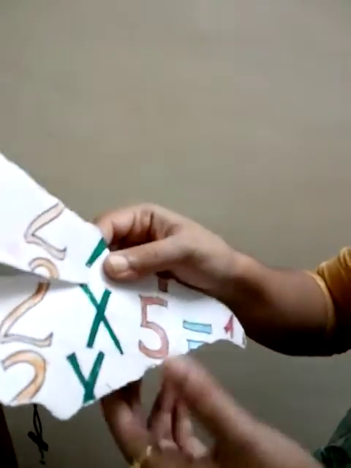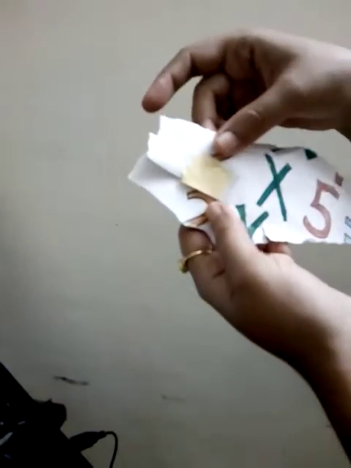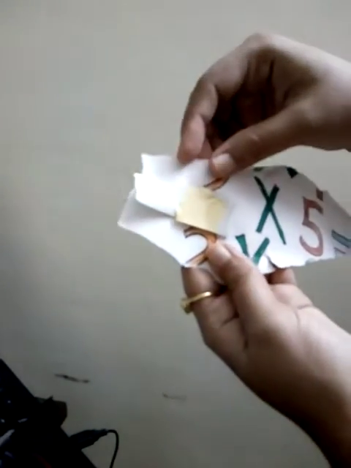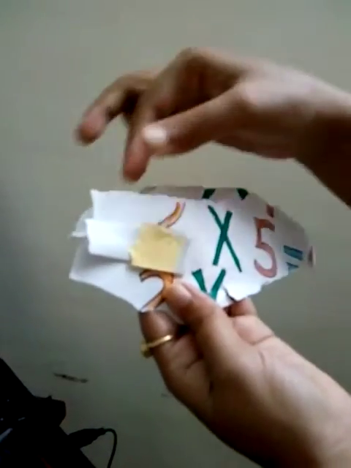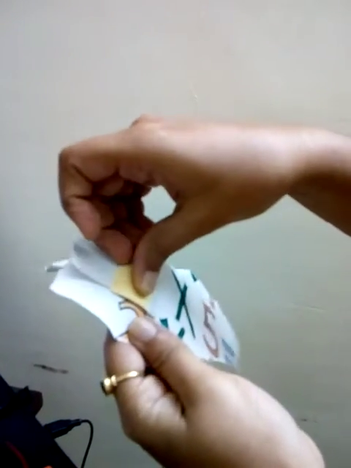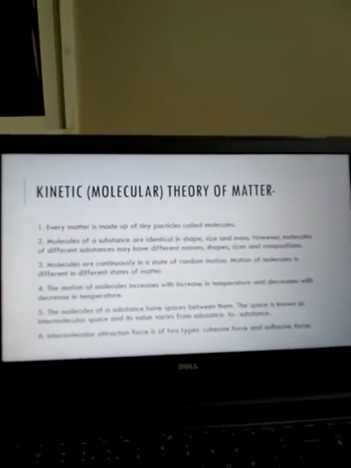Cohesive force. And now suppose you want to stick this tape on this paper. So which force is this? Adhesive force, because it is between the molecules of 2 different substances. One is the paper and one is the gum present in this tape. So cohesive force exists between the molecules of the same substance and adhesive force exists between the molecules of different substances.